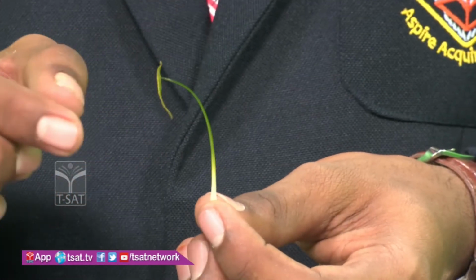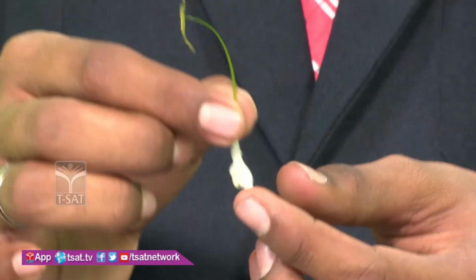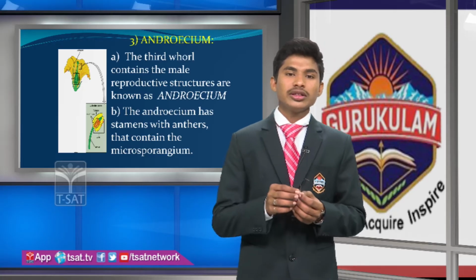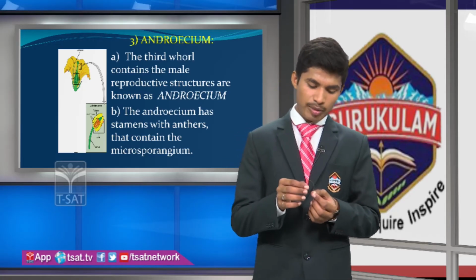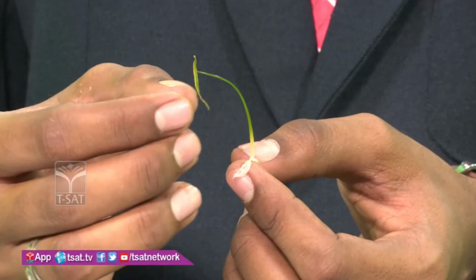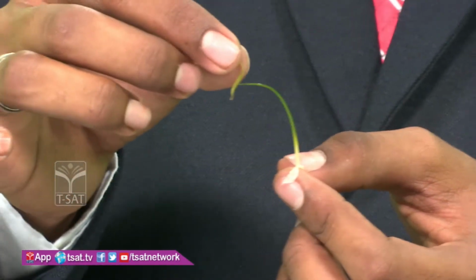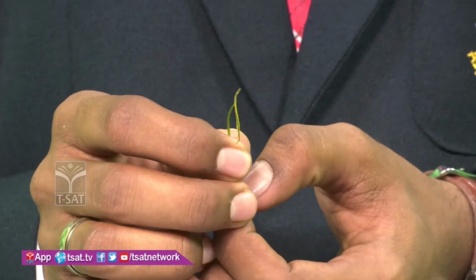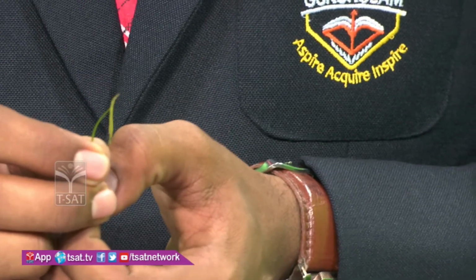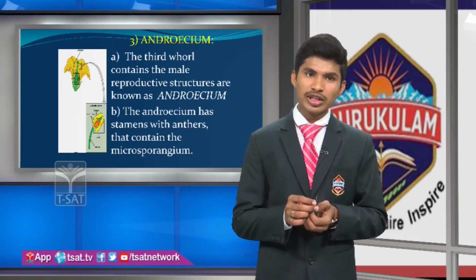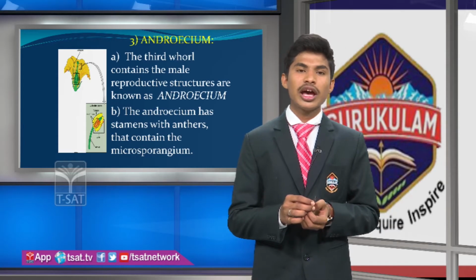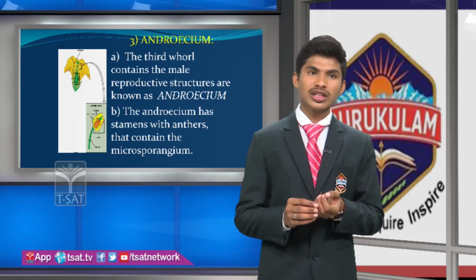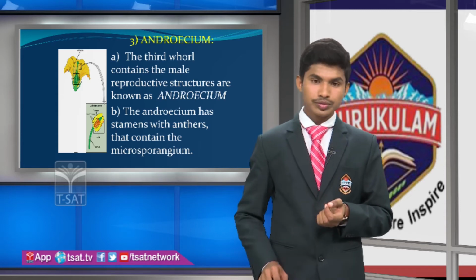One individual unit is called a stamen and a group of stamens is called the androecium. The androecium contains the stamens with anthers. This is an anther. It contains microsporangia. Microsporangium produces pollen grains. In the microsporangium, microspore mother cells are present and they undergo meiotic division and two mitotic divisions and produce pollen grains. These pollen grains are helpful for pollination.